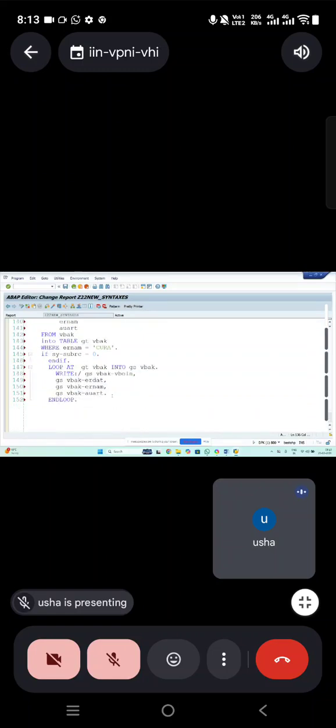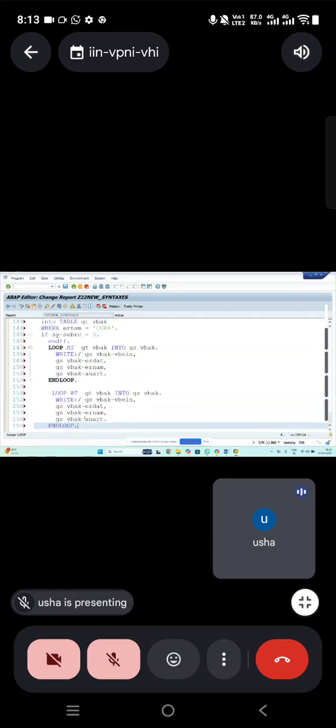Okay. Now, how are we going to use this field symbol? Means as usual, same like a work area. I'm just comparing both. I'm writing both VBAK and field symbol.